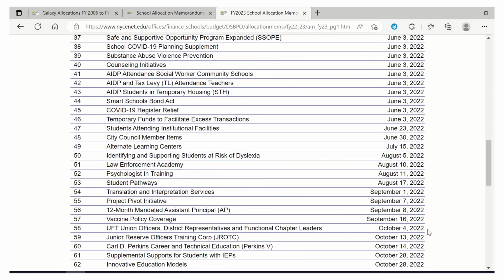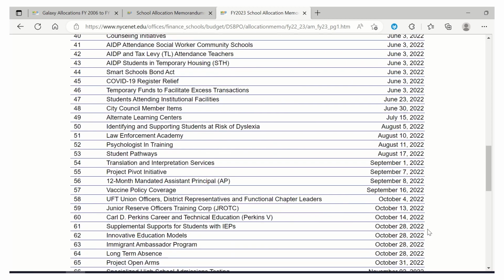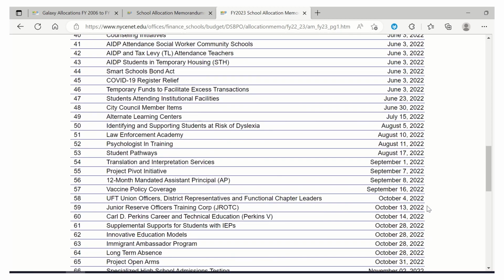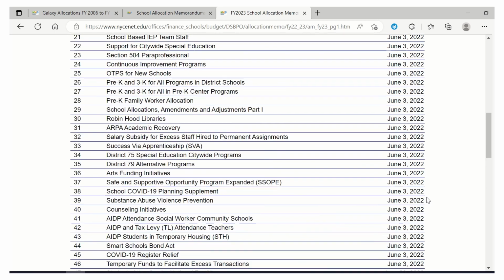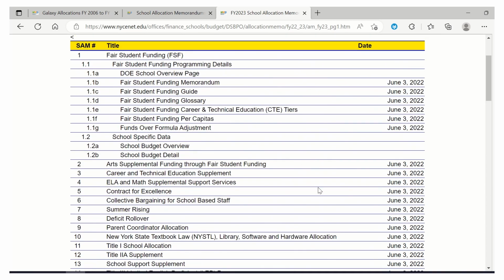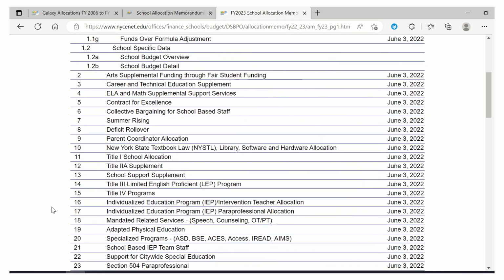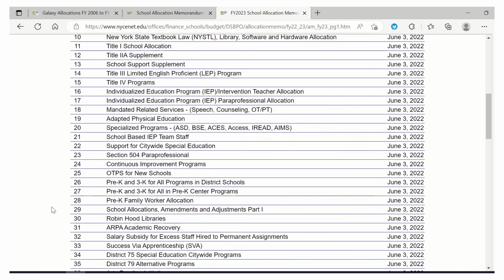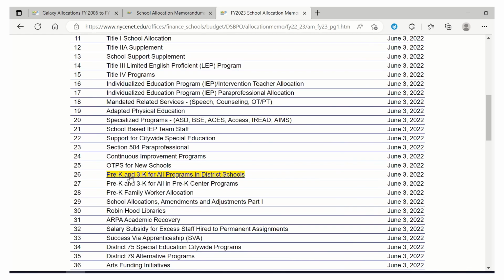Now, as I mentioned, SAMs are issued over the course of the school year. A school budget is a live document, so anytime a SAM is issued, it's possible that more funds can be released to the school. So we were looking at 4K for all. So let me try to scroll down and find the SAM for pre-K and 3K for all programs in district schools.